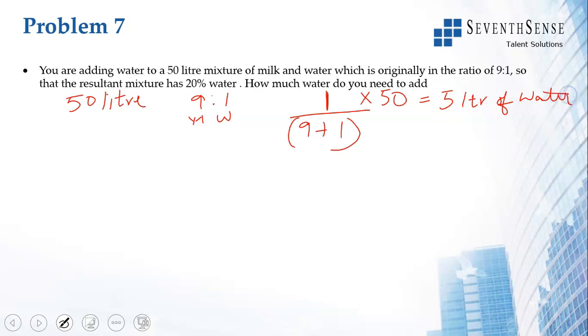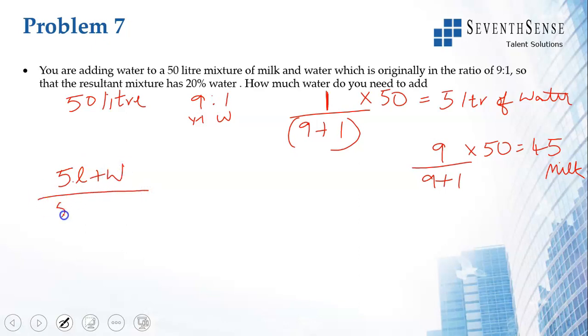How much milk was there initially? Not needed, but I'm just calculating. It is 9 by 9 plus 1 into 50, 45. So you see 45 liters of milk and 5 liters of water are in the ratio 9:1. So initially it was 5 liters of water in 50 liters of the mixture. Now you are adding water. So if you add water, in the mixture also it gets added, right? So 50 liters no longer remains 50 liters. That will also get added.